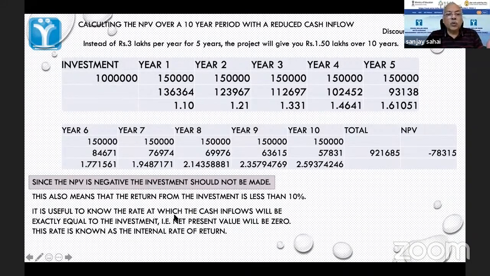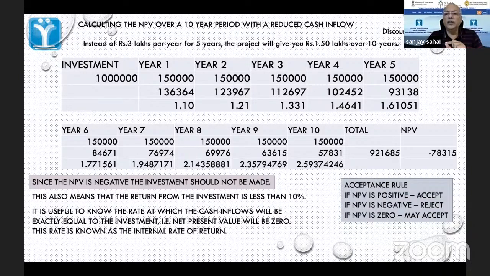So it is useful to know the rate at which the cash inflows will be exactly equal to the investment. कोई एक रेट तो होगा ना जहां ये जीरो होगा. This will be 10 lakhs, ये 10 lakh, 10 minus 10 will be zero. There has to be some rate. अगर हम इसको लेके खिलवाड़ करते रहे इस 1.10 को, at some point I will reach a rate which will be exact, and that rate is known as the internal rate of return. We'll look a bit about that.